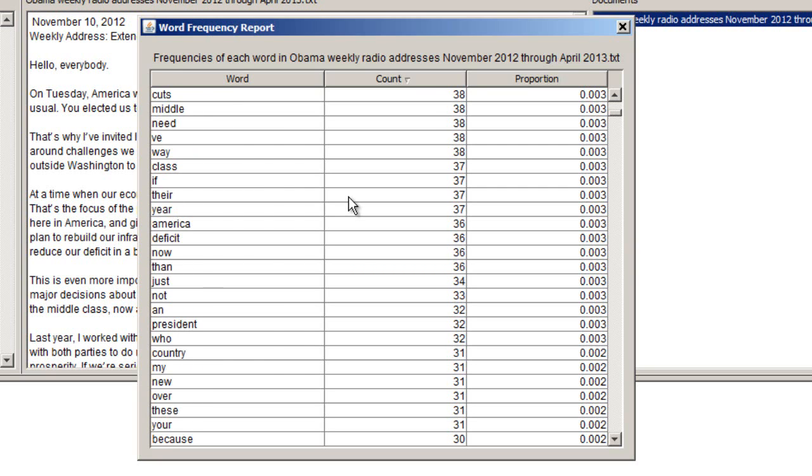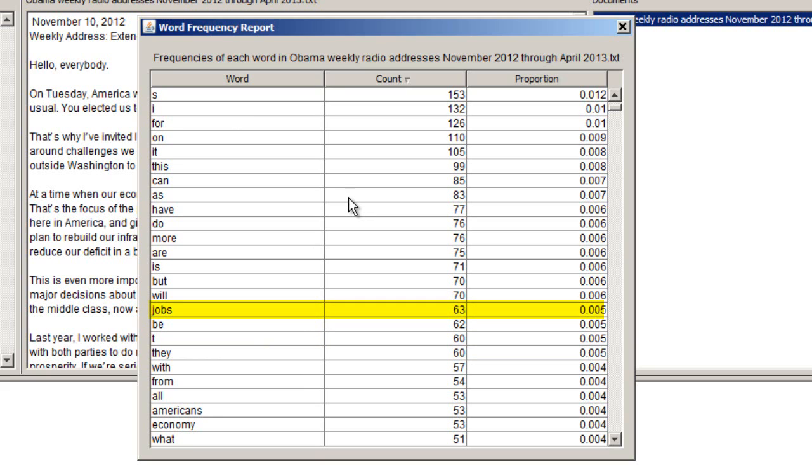What else do we see? There's gun, 26 mentions, and I think let's see. I think jobs is in here as well. Oh, there it is. Jobs mentioned 63 times. So those are some fairly common themes, and in fact we're going to look at each of those three themes here in just a minute, a little more in depth. But that's a quick way to get an idea of what the most common themes are right off the bat, without really knowing anything ahead of time or going into the analysis with any assumptions or anything.